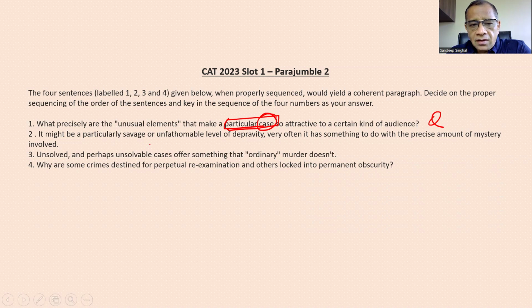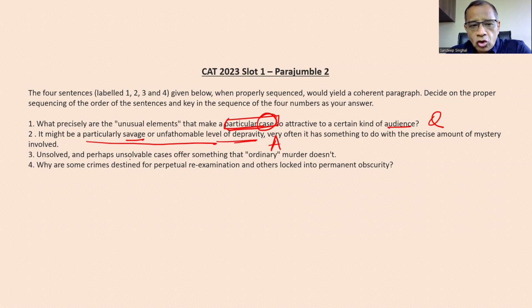It might be a particularly savage or unfathomable level of depravity. So this looks like the answer to this, right? What makes a case attractive? So to the audience, have to be very savage, or they would have to have unfathomable level of depravity to find this attractive, right? So this looks like an answer to what is being asked in one. So we'll keep it. So this is an answer, right? This is in the form of a declarative or assertive statement.